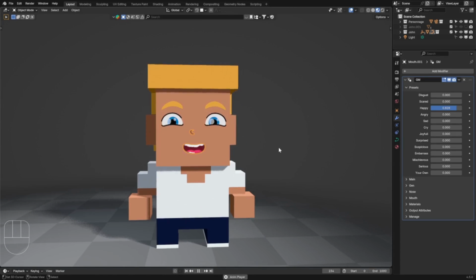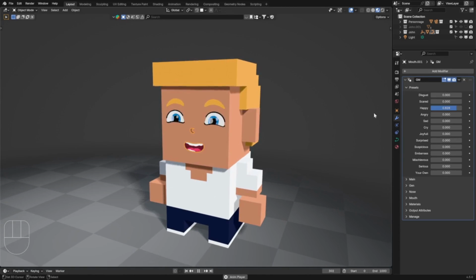Hello everyone. In this video, I will show you how to add the GeoFace to a 3D character.